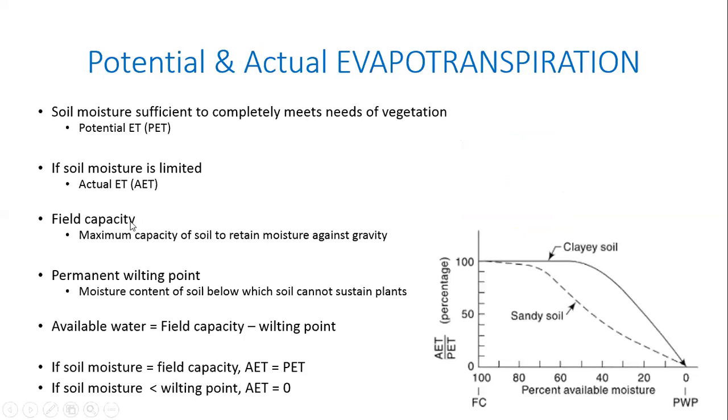If initially the percentage available moisture is, let us say, 100%, then AET happens at this rate. After 1 hour or 2 hours, if the moisture content has become 60%, for instance, then the AET by PET will become 80% also. Correct? Yes, sir. And we don't know PET. If you know PET beforehand, then knowing this ratio, you can find out what AET is. But the point is, we don't know PET beforehand, right?